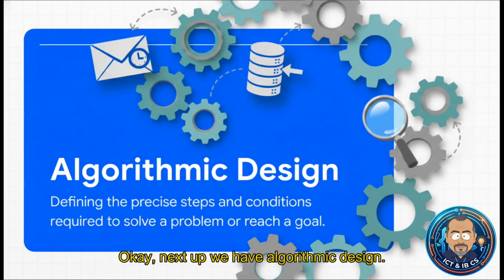Okay, next up, we have algorithmic design. This is the actual step-by-step logic and the rules the system is going to follow. Once we've abstracted away all the irrelevant details, we need to outline the specific, super precise conditions under which actions occur. In a game, this means defining the exact sequence of events when, say, a player hits an obstacle. For example, if the player's virtual hitbox overlaps with the obstacle's hitbox, subtract 10 health points, play a damage sound effect, and trigger a brief invincibility frame. That precise conditional logic, that's your algorithmic design.